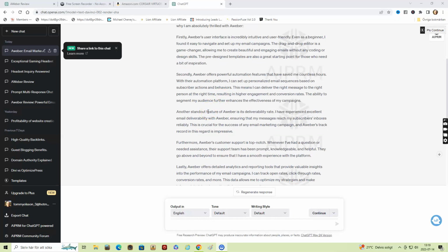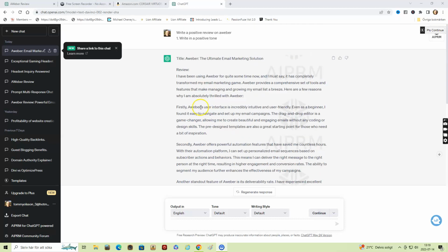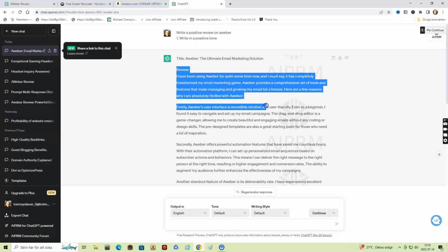But I wouldn't copy and paste this text into your blog post, because search engines like Google will notice that you used a bot to create the text, because of the way it's written. And so that's why we have to use this free bot, the Quillbot. I'm going to show you now how to use it.